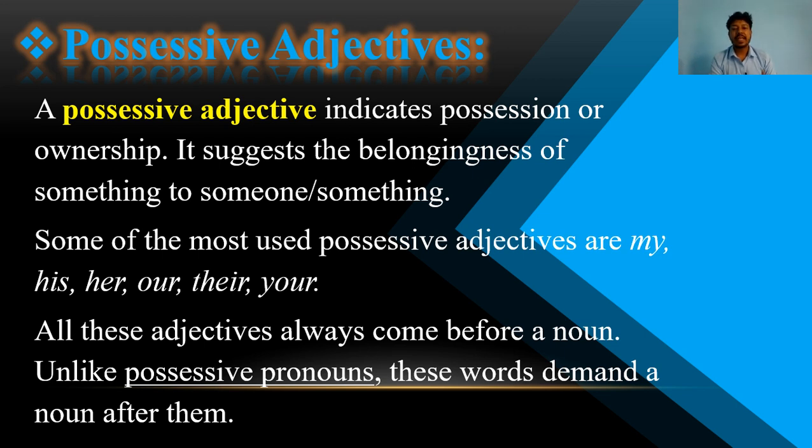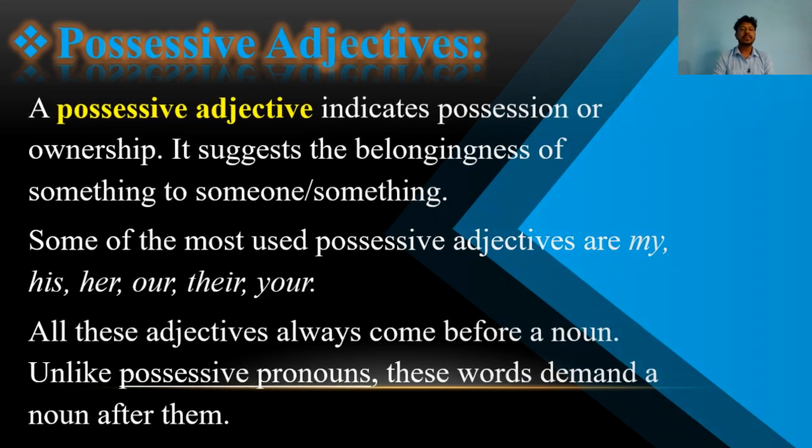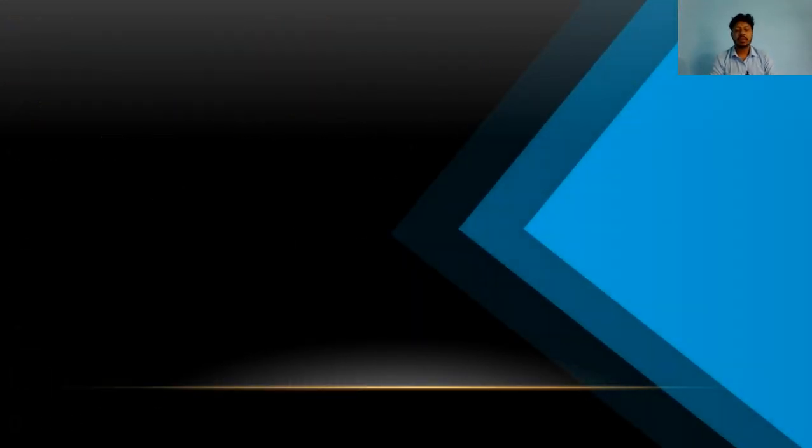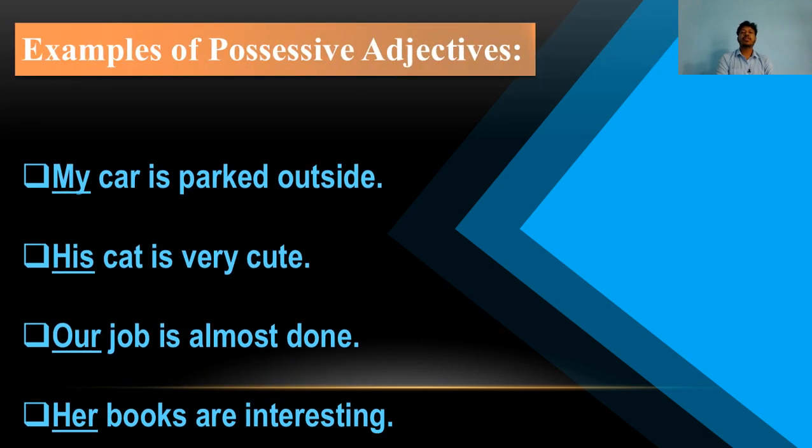So it indicates possession or ownership. It suggests the belongings of something to someone or something. Some of the most used possessive adjectives are my, his, her, our, their, your, etc. All these adjectives always come before a noun. Unlike possessive pronouns, these words demand a noun after them. Okay? So now here are some examples for you.